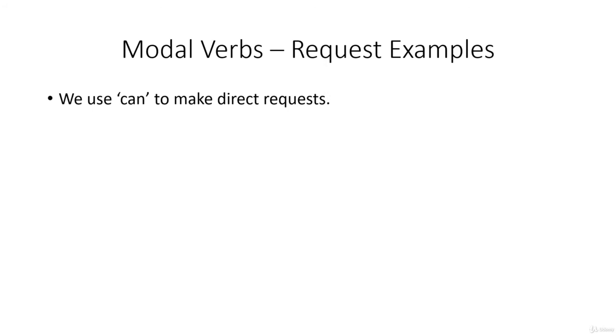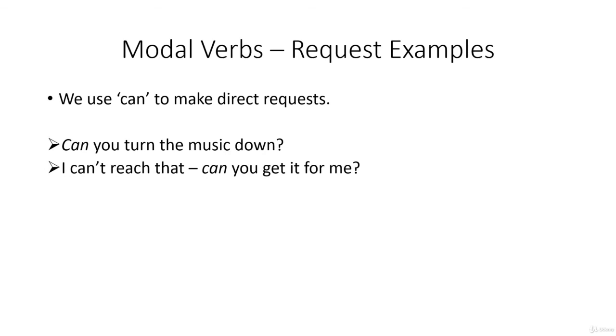And when making requests, we use can to make a direct request. Can you turn the music down? I can't reach that. Can you get it for me? Now, in this sentence, the first can't hasn't been put in italics because that's not the one we mean. The first can't is an ability type usage. But I'm too short, it's up too high, I can't reach it. But can you get it for me is a way of requesting the help.